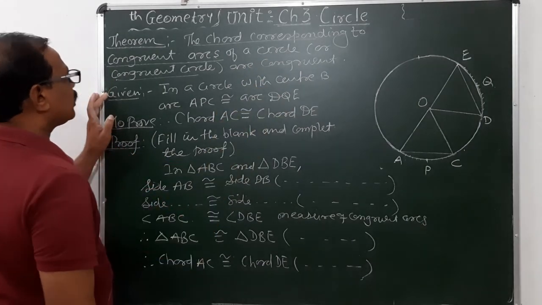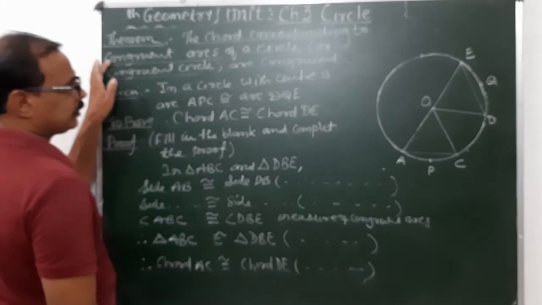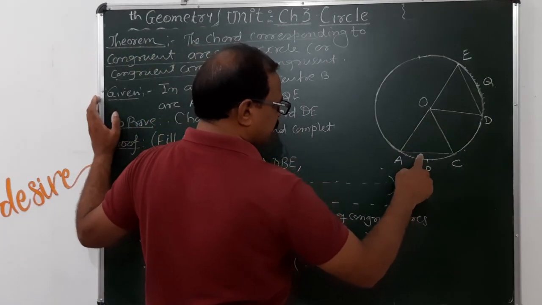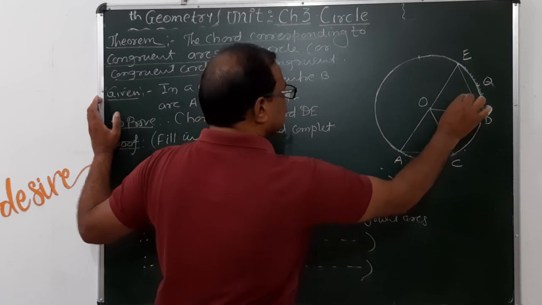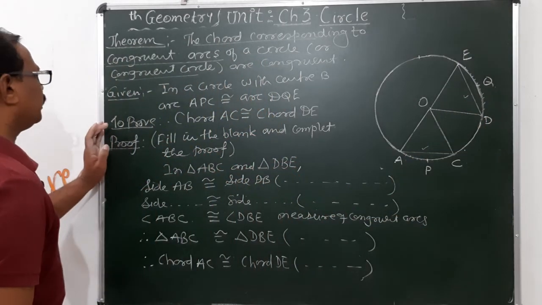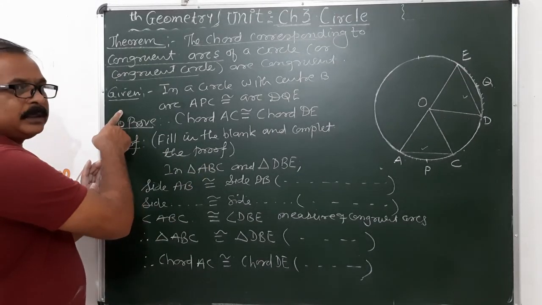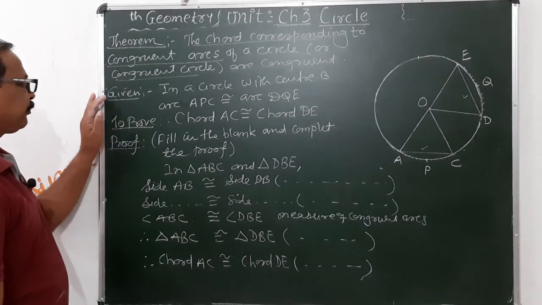So if the arcs are congruent, then the corresponding chords must be congruent. Here the proof of this theorem is given in activity form.